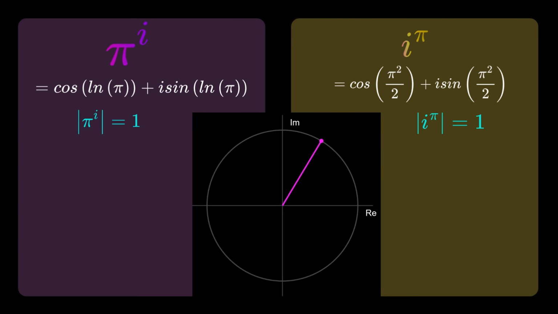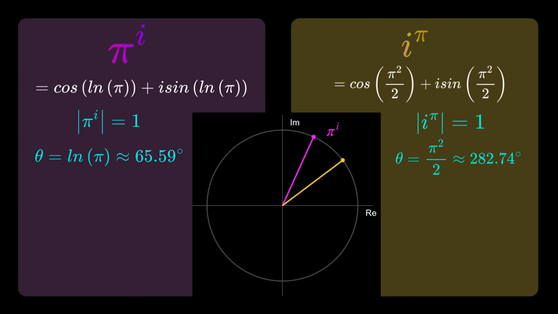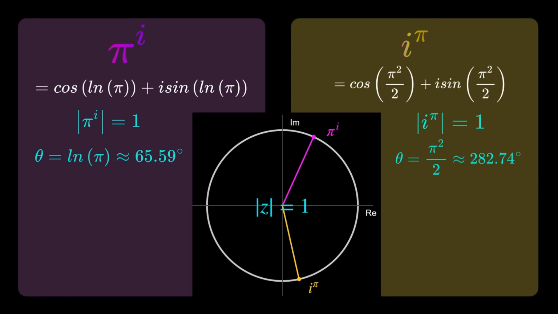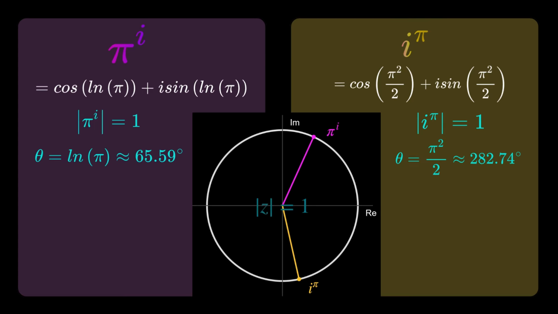So here they are. Pi raised to i makes a modest rotation into the first quadrant, while i raised to pi takes a massive spin into the fourth quadrant. Despite their different paths and their different parents, the mathematics of the complex plane reveals their shared destiny. They are both magnitude 1, forever caught in the unit circle trap.